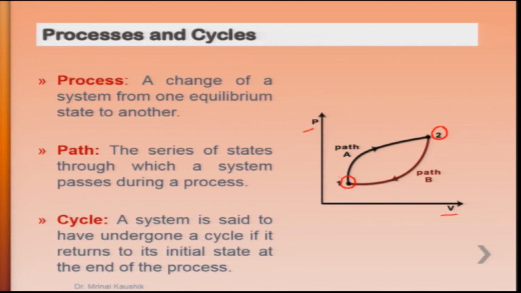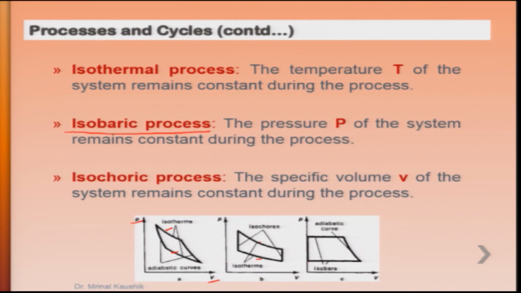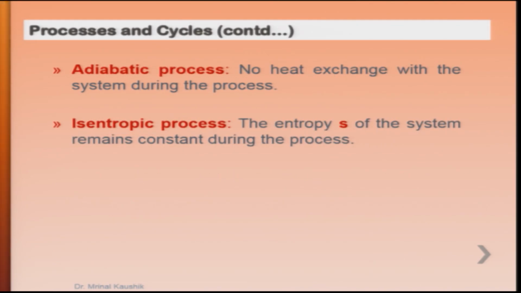That is, whatever effect was produced in taking the system from 1 to 2 is reversed. When the process is adiabatic as well as reversible, we call it an isentropic process.